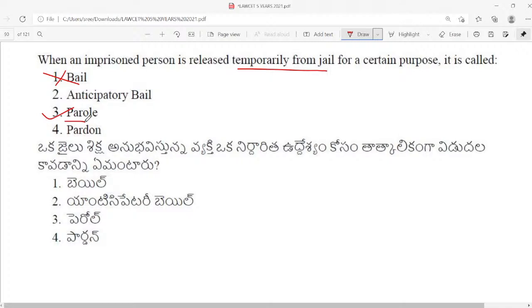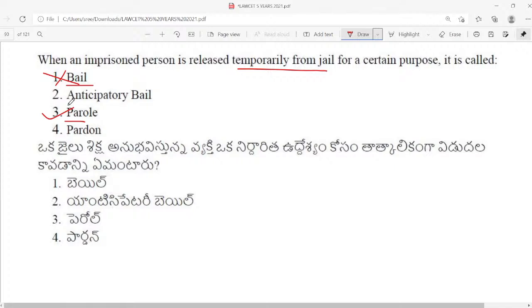The amount that you keep as a security to the magistrate, whenever you are releasing on parole, the court will ask you to deposit some amount. It might be 10,000 or 20,000. That amount is known as bail. The surety is known as bail, but your release is known as parole.